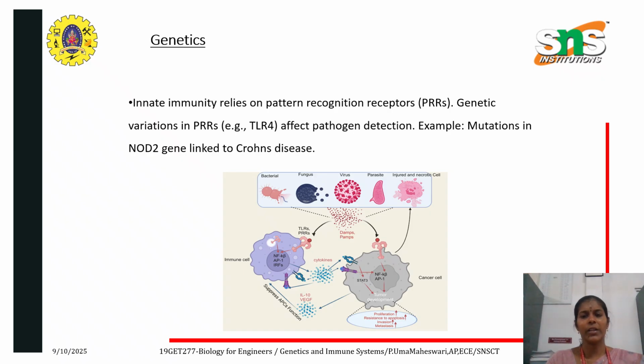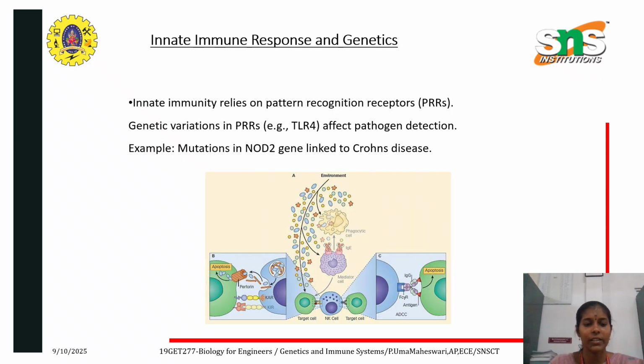How does genetics work? It is inheritance, as I told before: half of the genes from your mother and half from your father. Traits are the specific characteristics such as eye color or hair color, which are determined by genes. Genetic variation is the difference in genes among individuals, which contributes to the diversity of life.